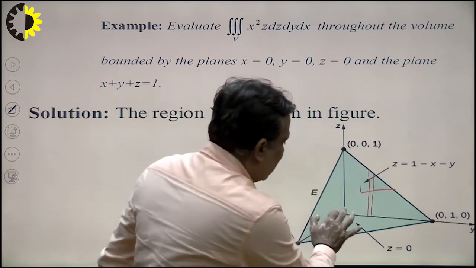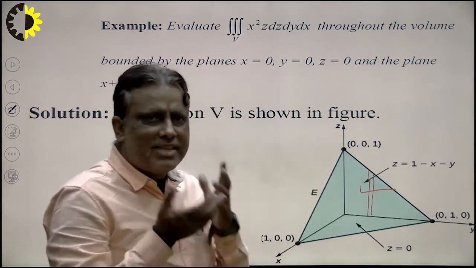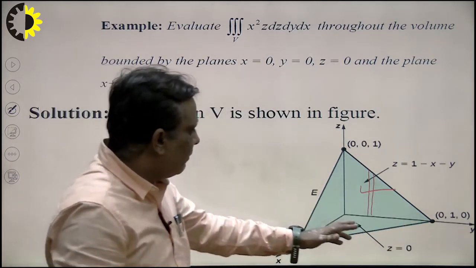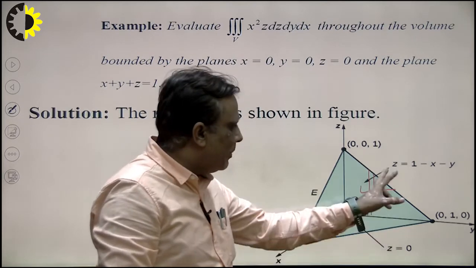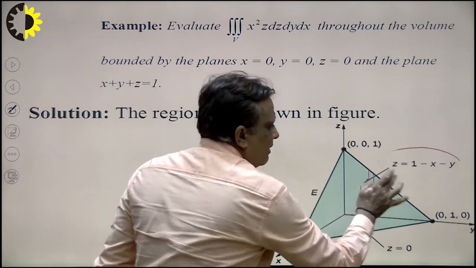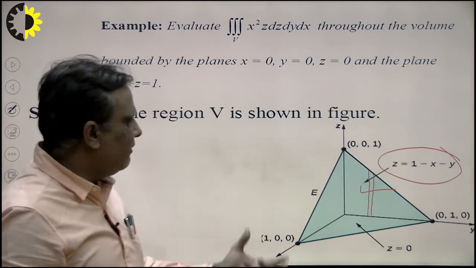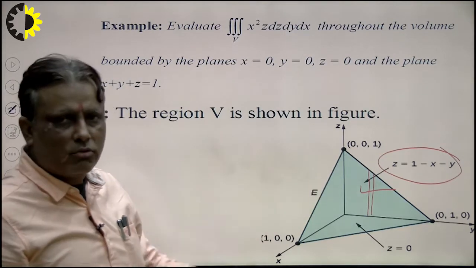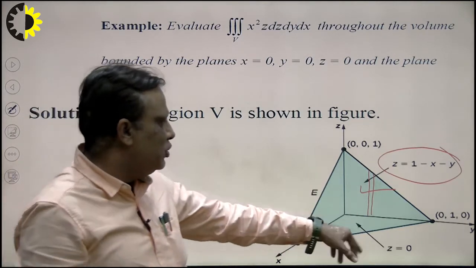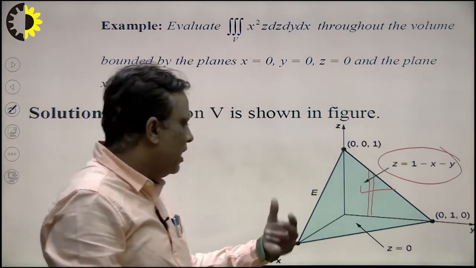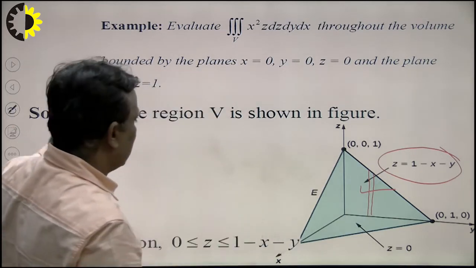So Z touches the Y axis, and for the Y axis Z is equal to 0. So the lower limit of Z will be 0, and the upper limit touches the straight line, and this will be the value of Z here. So Z will be 1 minus x minus y. So the limit of Z will be 0 to 1 minus x minus y. Now the question is how to take the limit of y here.